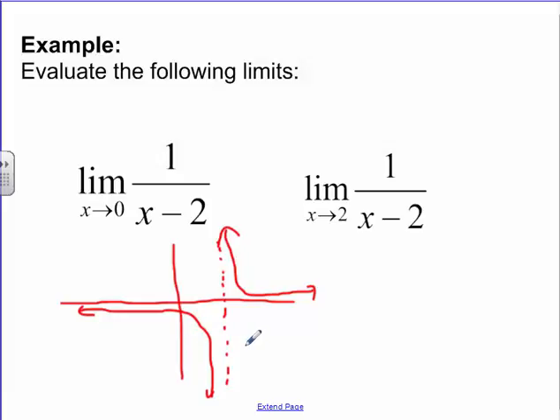Now, as x approaches 0, x approaching 0 is right about here. If I want to find out what's happening right here, let's just plug in the number 0. 1 over 0 minus 2 gives me -1/2. And as I approach from this side and from this side, either way, it's going to give me -0.5. I don't really need to test that out.